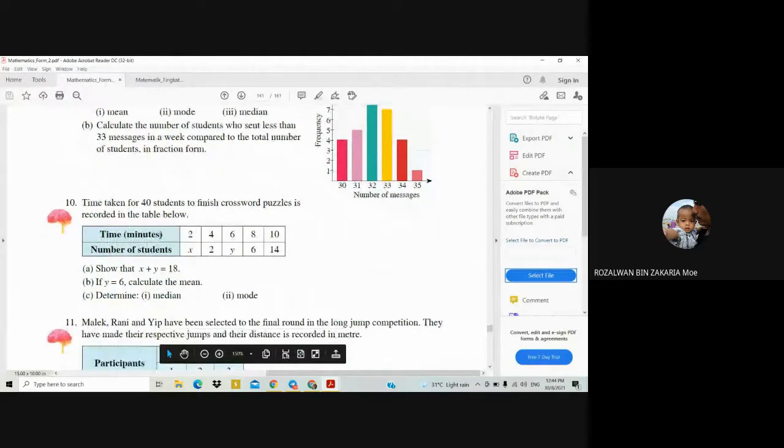Question 10 asks you: the time taken for 40 students to finish a crossword puzzle is recorded in the table below. So the frequency table is given to you. A: show that x plus y equals 18. So how to do this one?